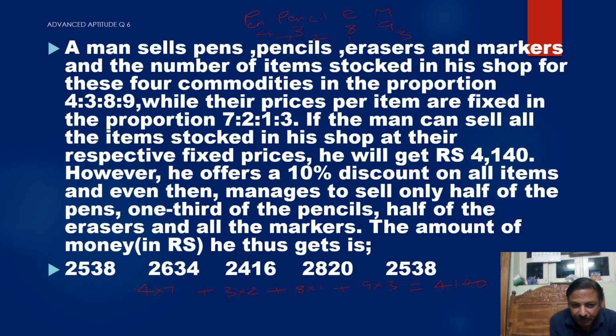If you take it like this, you can't understand. This is 4x, 3x, 8x, 9x. That means the number of items stocked in his shop for these commodities is in the ratio, because it's a ratio. Total you'll get 69x is equal to 4140, and by solving, x will be equal to 60.